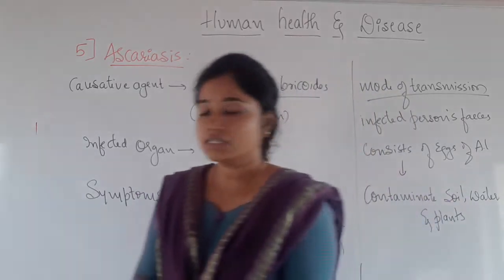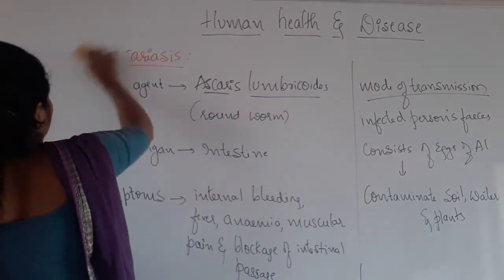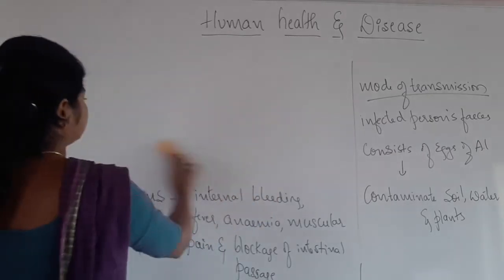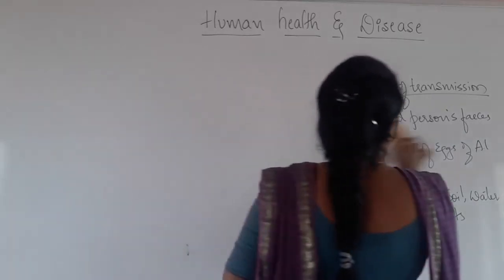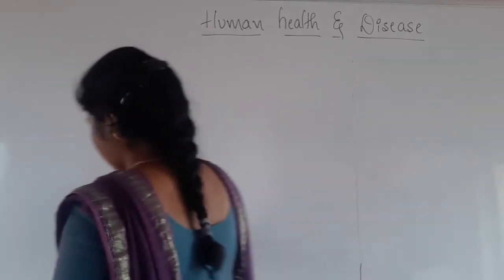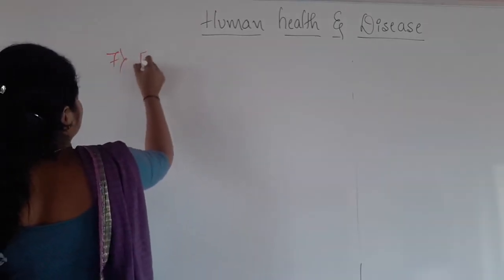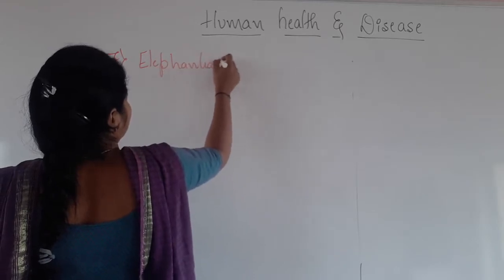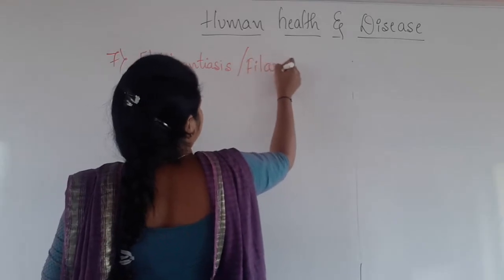Now coming to the next helminth disease, that is elephantiasis. So the sixth one is elephantiasis, or filariasis.